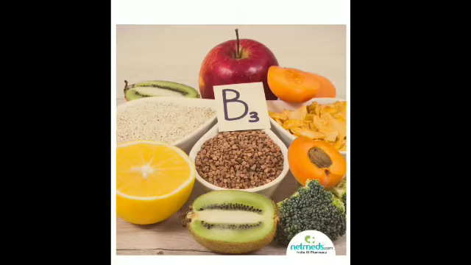Next vitamin is vitamin B3, and the common name is niacin, N-I-A-C-I-N. Please remember these names as well. Is that clear? The foods which are rich in it are meat, liver, milk and eggs. Apart from this, apple, kiwi and lemons are all said to contain vitamin B1. Is that clear? I beg your pardon, vitamin B3.